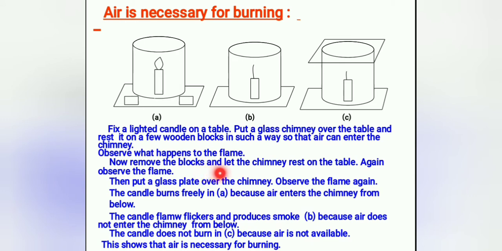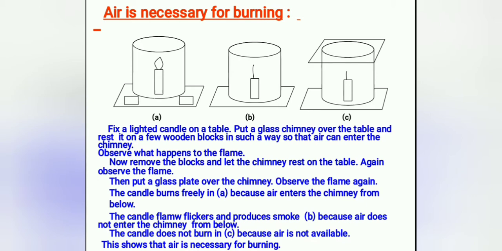Now remove the blocks and let the chimney rest on the table. Again observe the flame. First, this is a setup with a chimney, lighted candle and two blocks. So air is entering from the bottom and also from the top. In the second setup, the blocks are removed and the chimney is rested on the table. In the third setup, the chimney is resting on the table, and we have also introduced a glass plate over the chimney. So what is the observation?